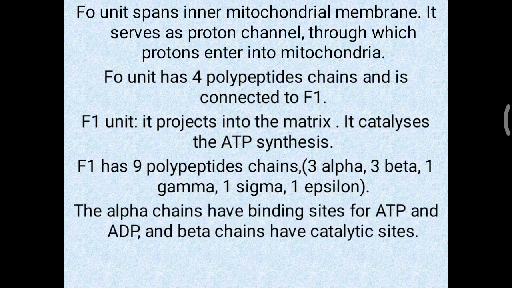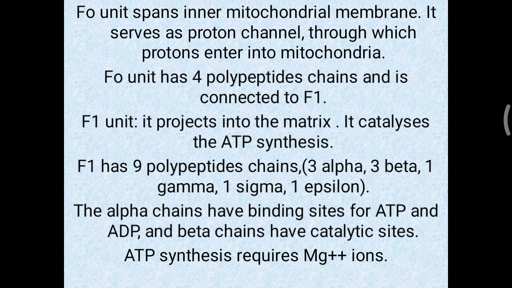The alpha chains have binding sites for ATP and ADP. So the alpha can attach to ATP and ADP, while the beta chains have the catalytic sites. That is all about the F1 unit of complex 5. ATP synthesis also requires magnesium ion. So you have to remember that ATP synthesis requires Mg2+, which is sometimes asked as an MCQ question.